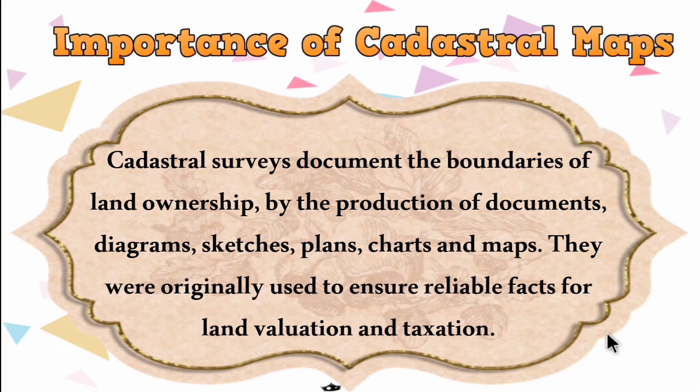So cadastral maps are maintained by the government and provide details about the sketch of a particular place, the plans or the charts and maps, and the owner of a particular land, which is very useful during land valuation and taxation.